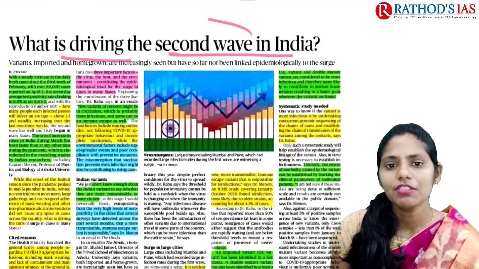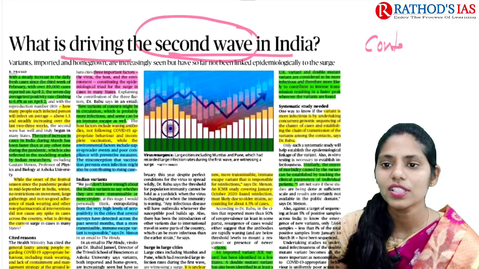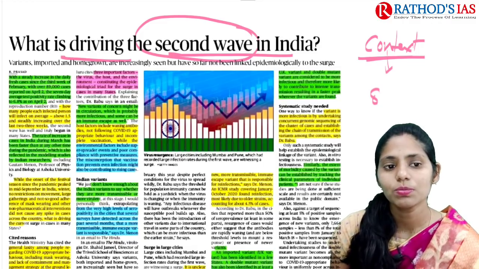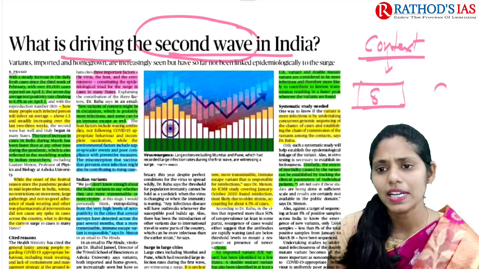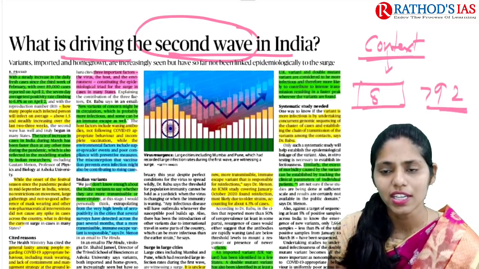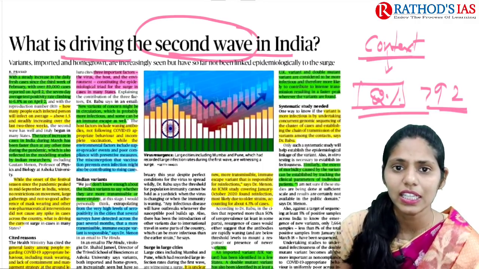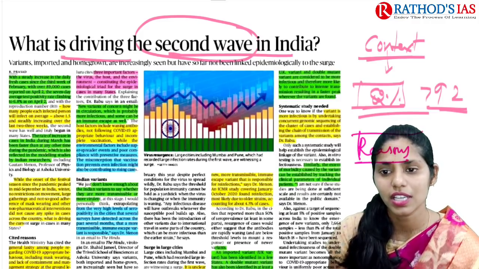So this article is mainly focusing on the second wave. We already studied the context of this article in our yesterday's lecture, right? Yesterday we saw more than 82,000 cases were reported, and today's paper is saying more than 92,000, right? So there is an increase in the number of cases seen in India. This article is mainly talking about the reasons for the rise of cases in this second wave.